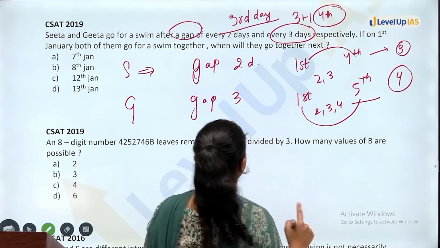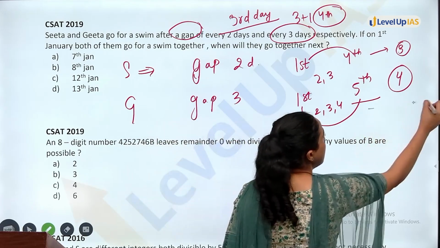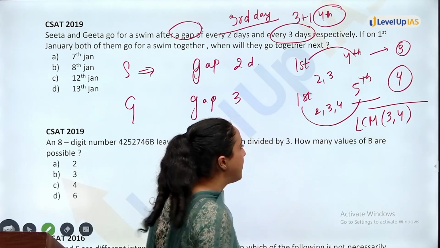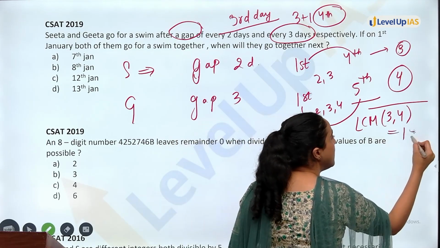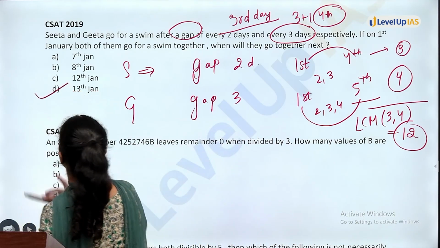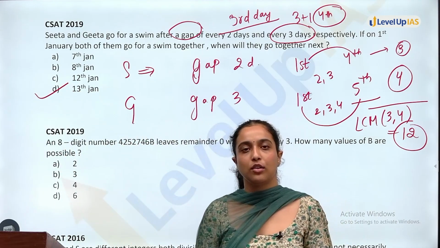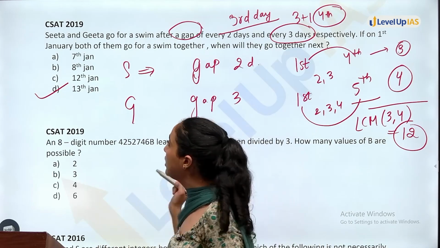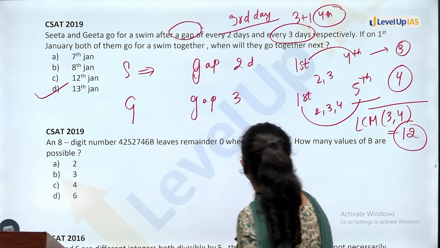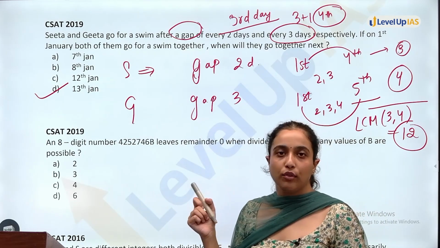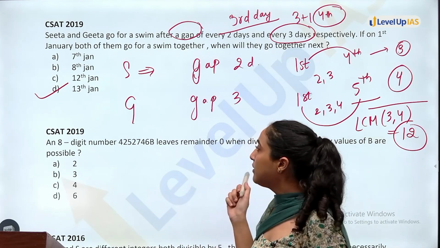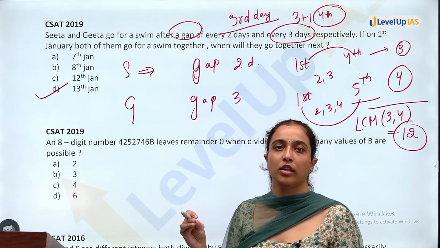So here you have to find out the LCM of 3 and 4. The LCM of 3 and 4 is 12. Together they will go again after 12 days. That means 13th January. On 1st January, if they went together, after 12 days, on 13th January, they will go together again. So this was again the same concept of LCM, where you have to find out when 2 or 3 things are coinciding, which we have already done. But in this concept, direct numbers were not given to you.